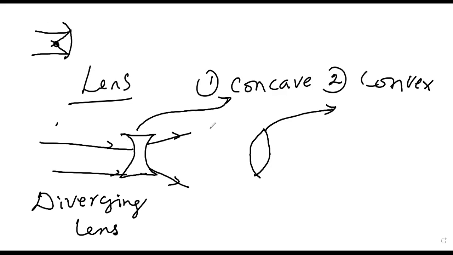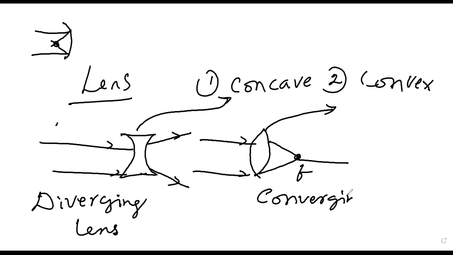Okay, the reverse. In the case of a convex lens, if you apply parallel light like this, it will meet at one point like this. That is the focus, right, and hence this is called a converging lens. See, in exams, sometimes they will not say whether it's a concave lens or convex lens. They will only tell diverging lens or converging lens. Then you should understand whether it's a concave lens or convex lens, and you have to decide. Okay, so these are the two important things.